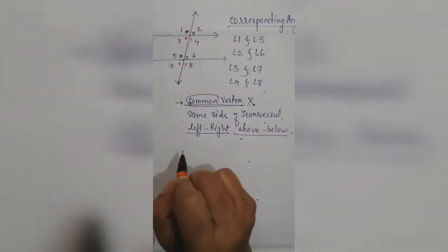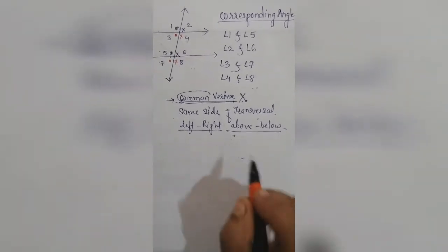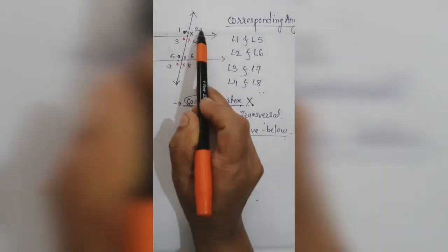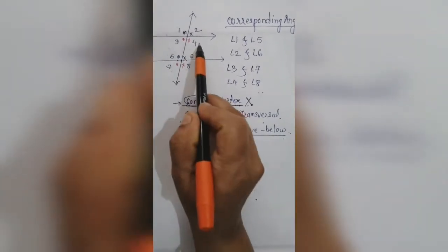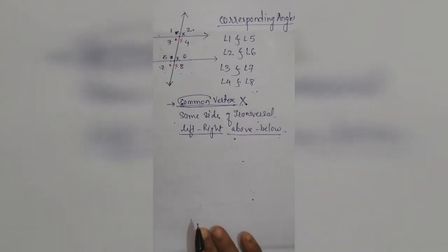If these characteristics are seen, then we can say these angles are called corresponding angles. Understood? 1 and 5, 2 and 6, 3 and 7, 4 and 8 are called corresponding angles.